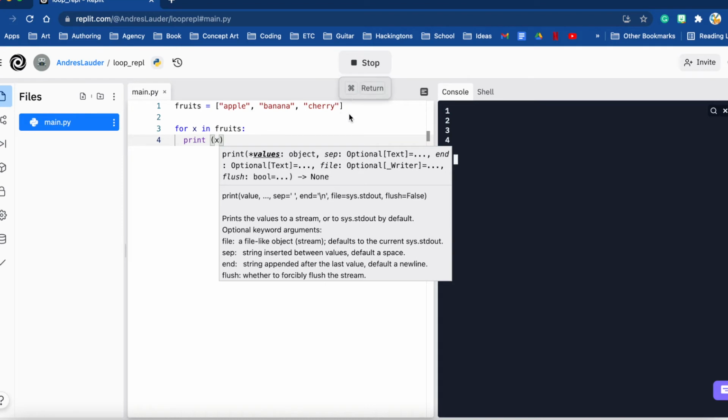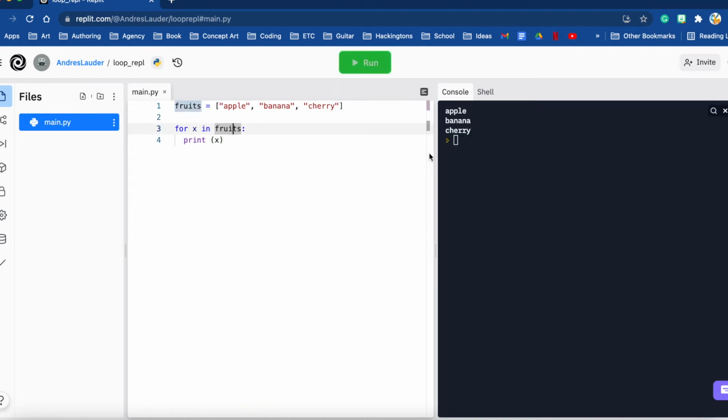Here's what we will get in return. So this for loop looped inside our list right here and printed out what was inside our list. You couldn't really see exactly what happened, but because of this for loop, it looped over the fruits variable and tried to print one item. So it looped over apple, then went back again and found banana, looped again and found cherry, and I can add one other, orange. If we run this, it's going to loop over one last time and give us orange.